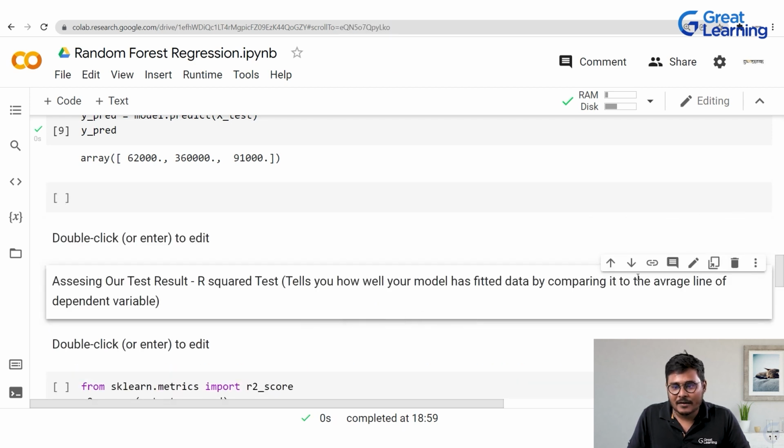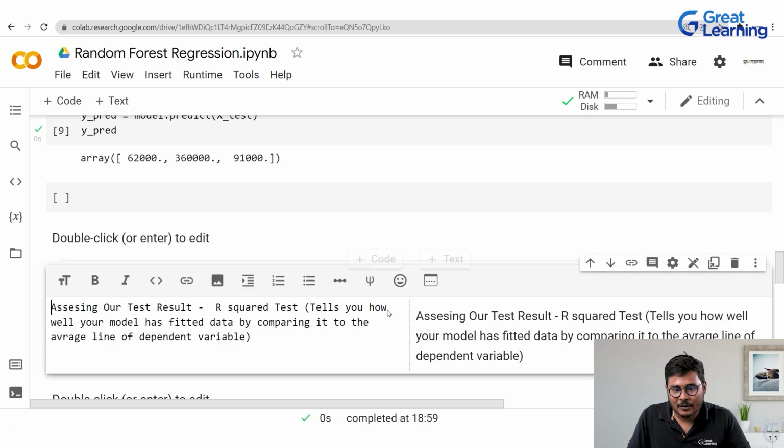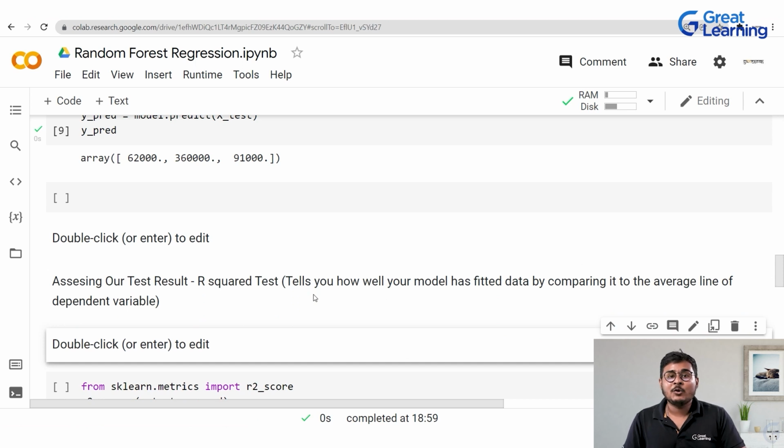Okay, so this is the part. Here the spelling is a bit wrong. Let me quickly fix it, right? Comparing it to the average. So I just missed an E here, right? Right. So that is why you're doing the R squared test.